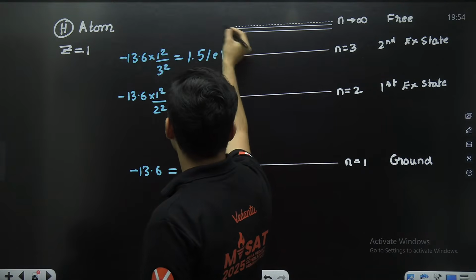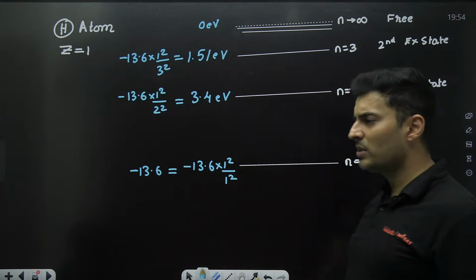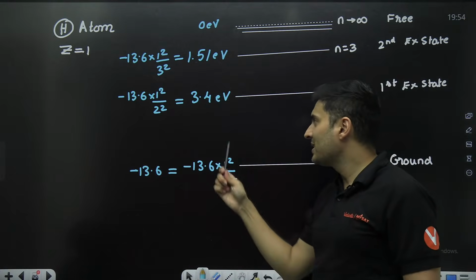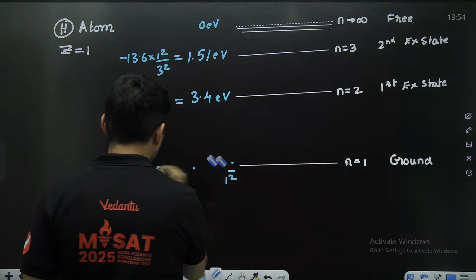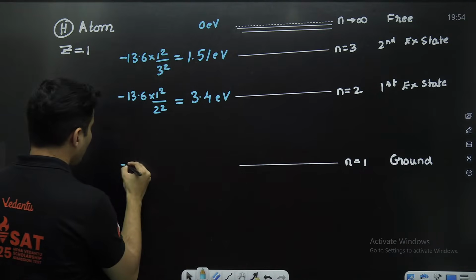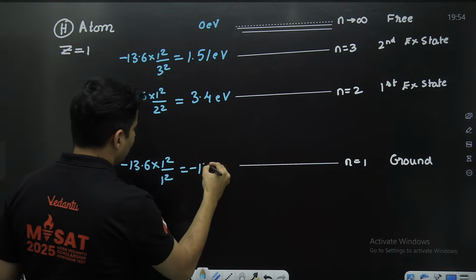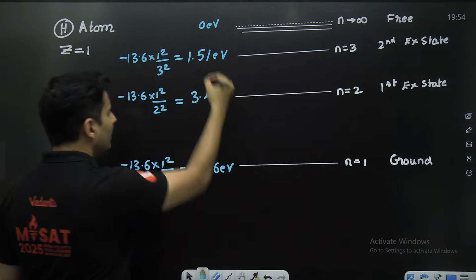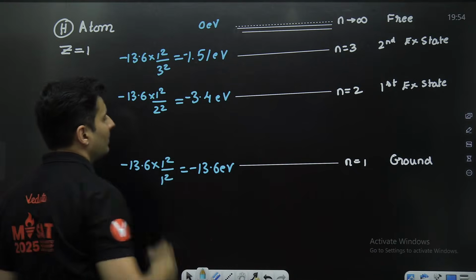So after that, when you reach infinity, it will become 0 electron volt. These few values at least you should know. The values of these energies will keep on changing as you go up.